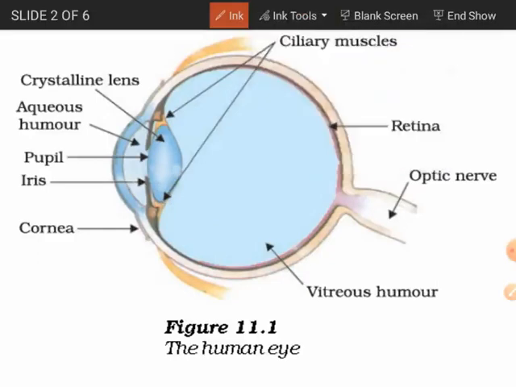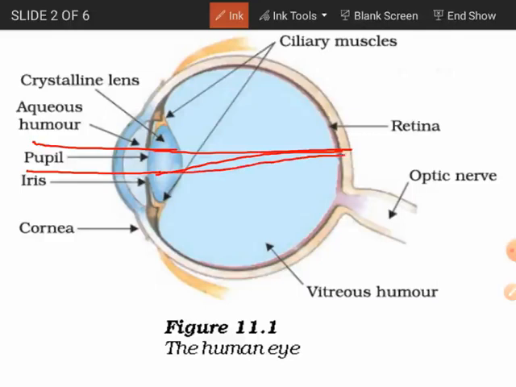When light comes from here like this through this, it will start bending, and it will come and focus here onto the retina like this. While I'm drawing, my diagram may not be a straight line. Please excuse me for that, as I'm drawing with the mouse, it is very difficult for me to draw a straight line.